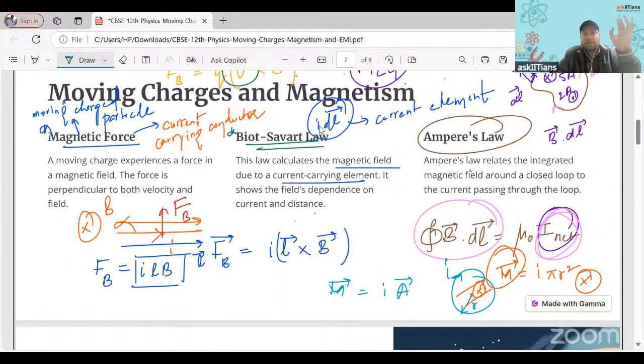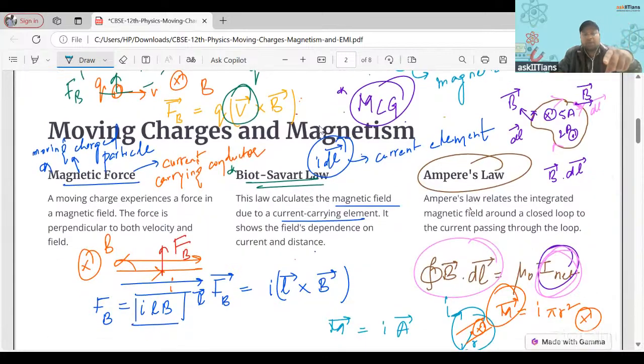In moving charges and magnetism also, there is no very lengthy derivation, but there are different concepts. For example, it may ask you the statement of Ampere's law or the Biot-Savart law. It may ask you the force between two parallel placed conductors.